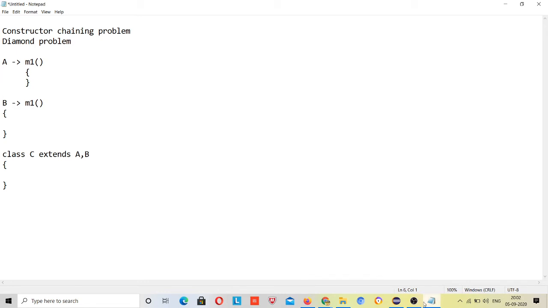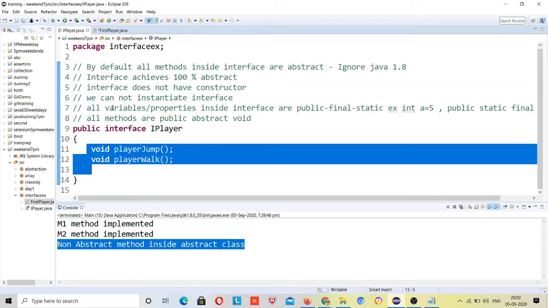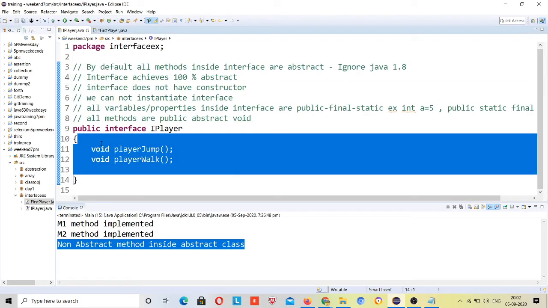But in the case of interfaces, we don't have any implementation for these methods, so there will be no confusion. And interfaces don't have constructors. That's why interfaces can implement multiple inheritance in Java, right?